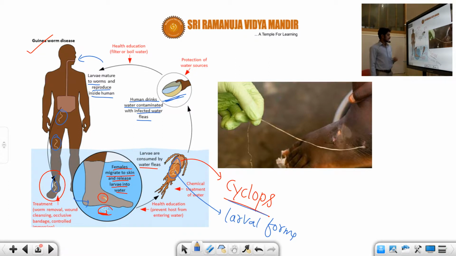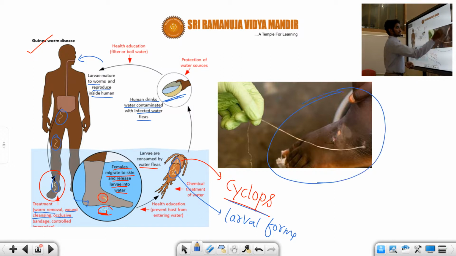And how is it treated? It involves removal of the worm, wound cleansing, and a bandage is also required, and controlled immersion is required here. So you can see this picture about the bandage. This is an African person's leg, and there is a bandage on it in this picture for this guinea worm disease.